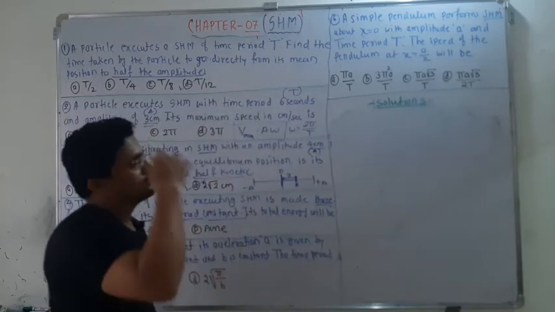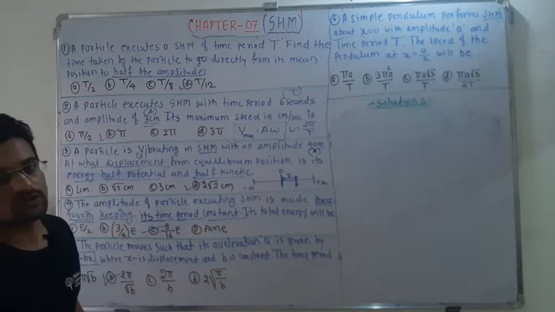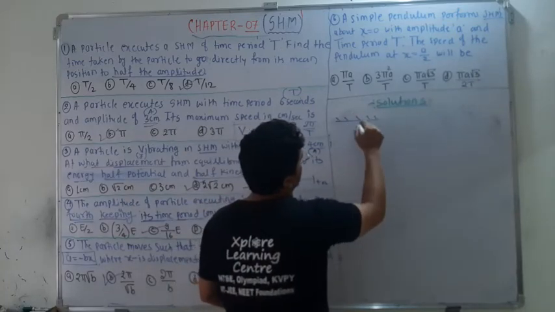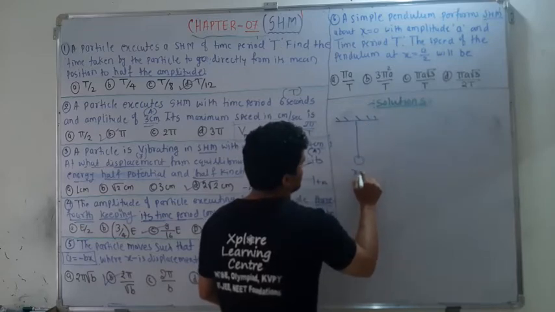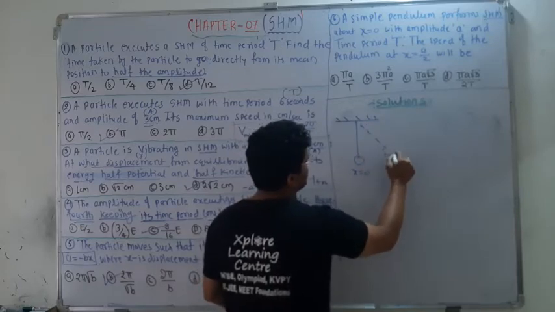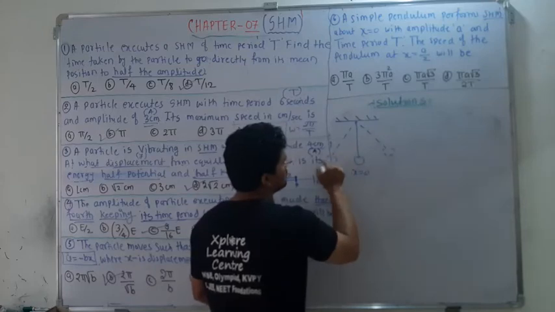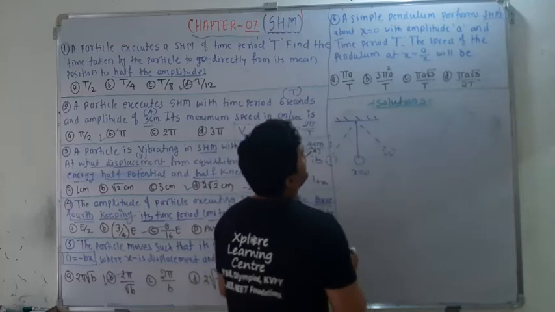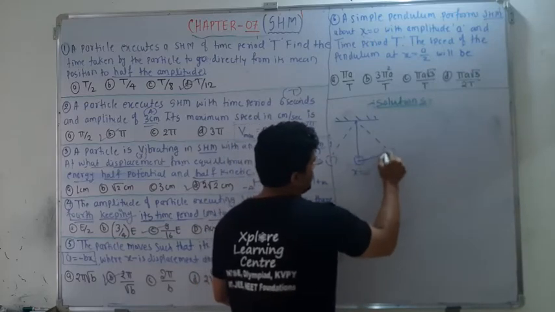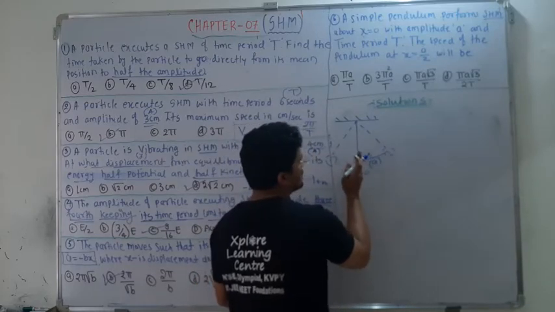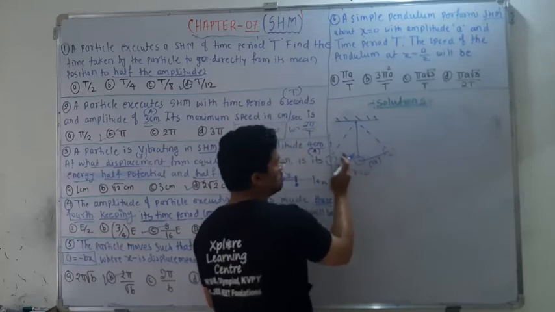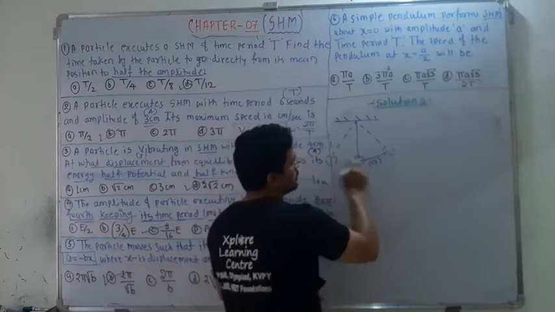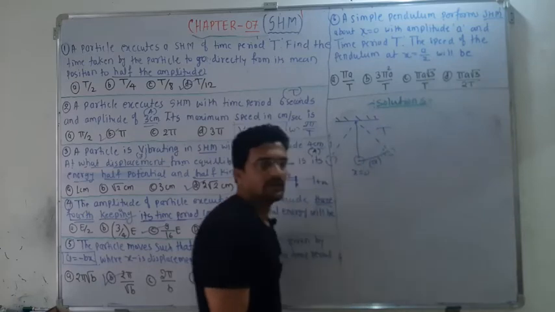A simple pendulum performs an SHM about the mean position, that is x is equal to 0. This is your simple pendulum, and this is where x is equal to 0. It is oscillating about this position, between the mean position, extreme position, and extreme position, with an amplitude a. The amplitude is nothing but a itself, the distance from the mean position to the extreme, that is a. The time period T is given, that means to complete one round you need time period T.